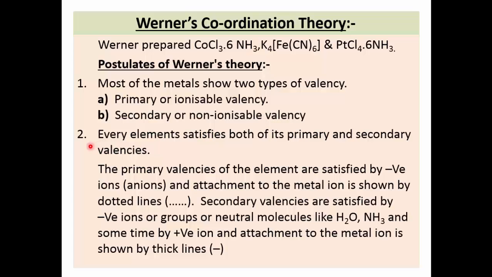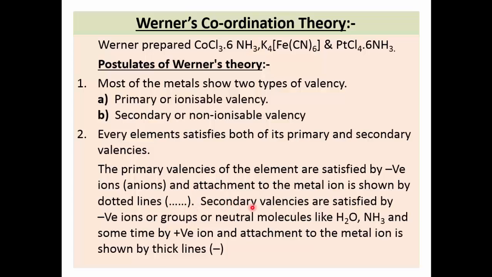Postulate number 2. Every element satisfies both of its primary and secondary valency. How? The primary valencies of the element are satisfied by negative ions or anions. And these negative ions, anions, are attached loosely to this central metal ion, and the attachment of this negative ion to the metal ion is shown by dotted lines.